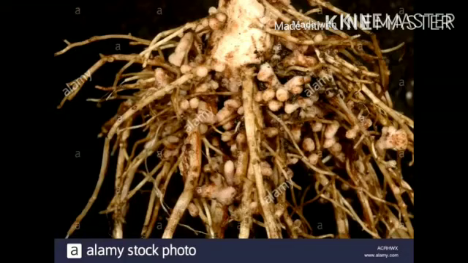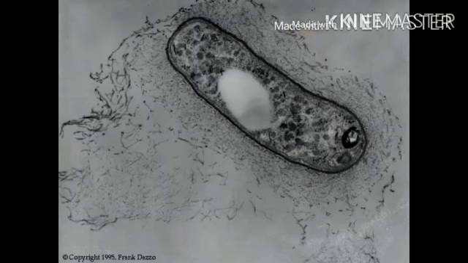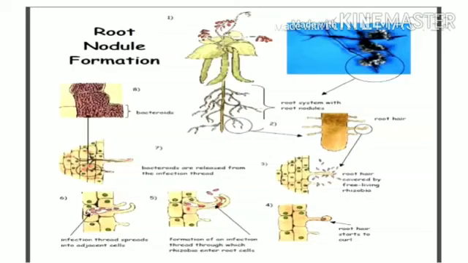Now look at this picture. This is nothing but the root of a plant. Which plant, I'm going to tell you, but just look at this picture very closely. You will see some nodules or node-like structures on the roots. Usually you don't see it on every plant, right? These nodules are formed by a bacteria called rhizobium. Rhizobium is a useful bacteria. Why? It is also considered a friend of the farmer. So we'll study that now.